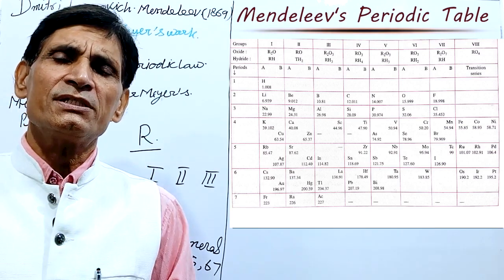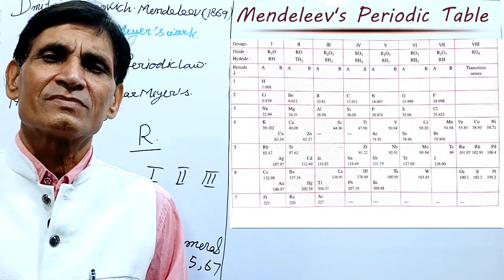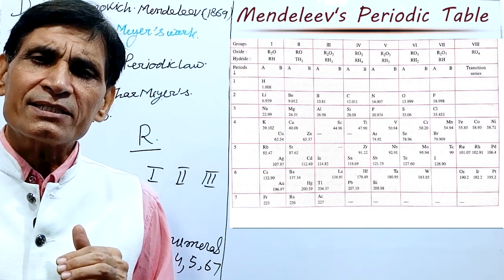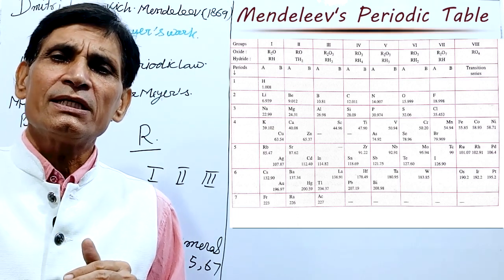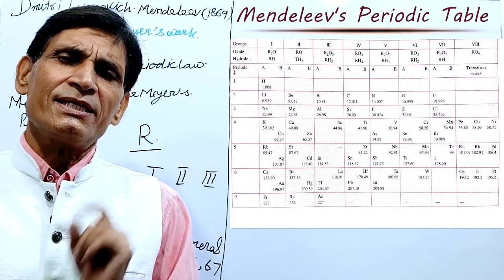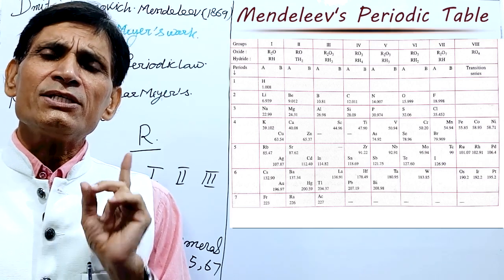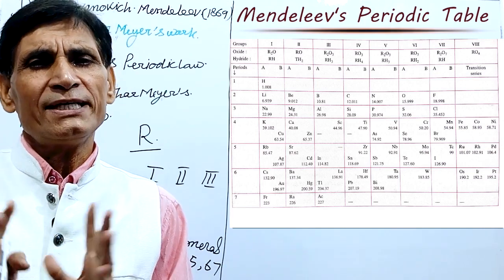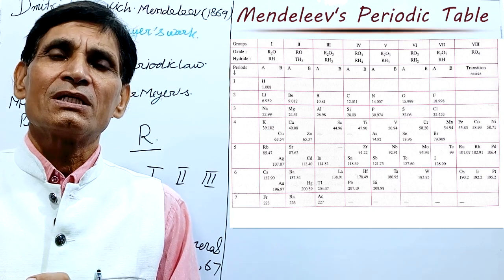Next essential feature: on moving from left to right across a period in Mendeleev's periodic table, metallic character decreases and non-metallic character increases. Very important. Next feature: I told you each of the groups from 1 to 7 were subdivided into subgroups A and B, but the 8th group is not subdivided.